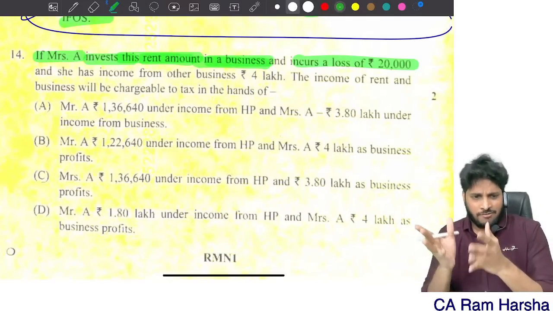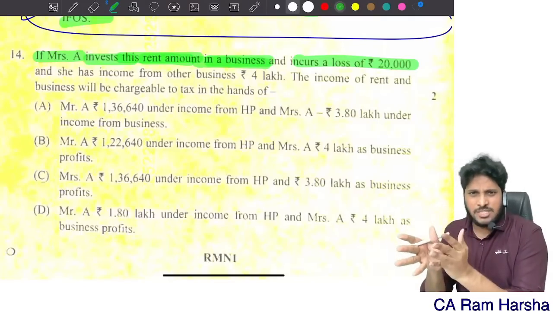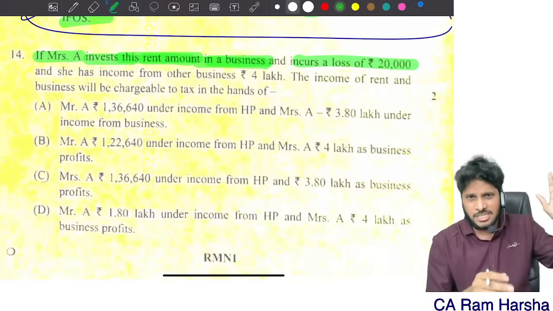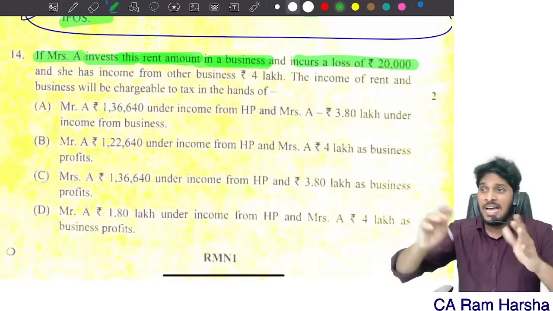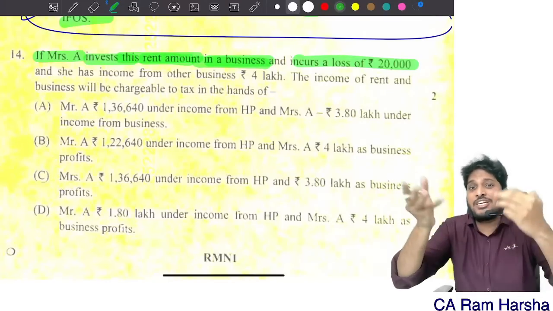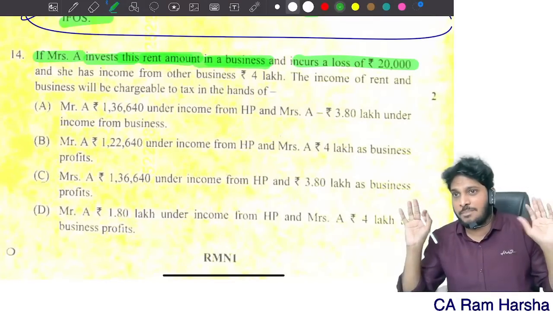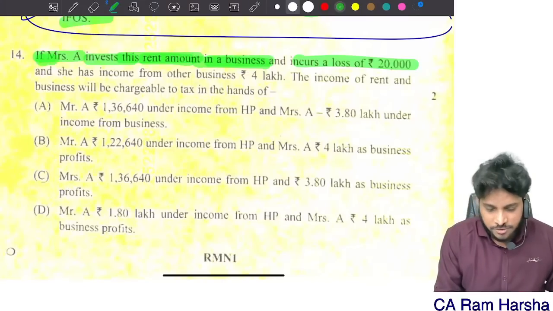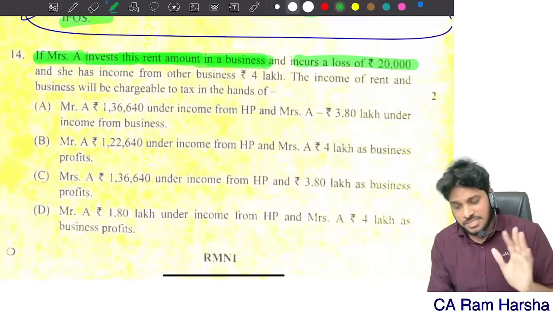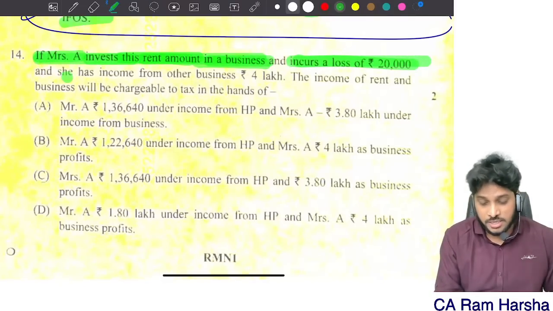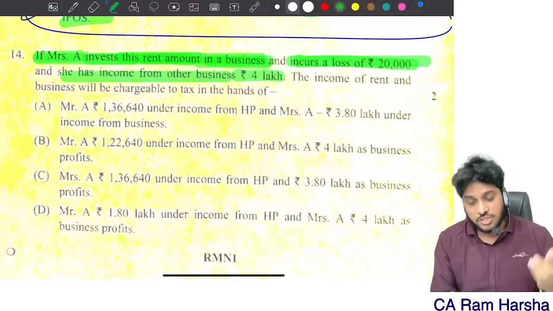Whether she keeps this rent amount in a fixed deposit, bank deposit, or invests in business, that's an accretion. That's an accretion concept that is not subject to clubbing. So if Mrs. A invests this rent amount in a business and incurs a loss of 20,000, she has income from other business which is 4 lakh.